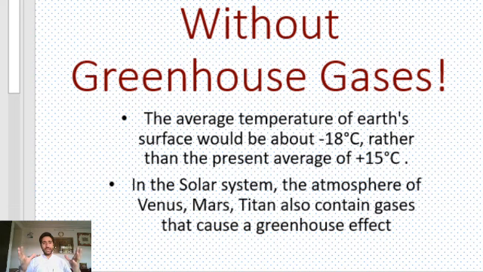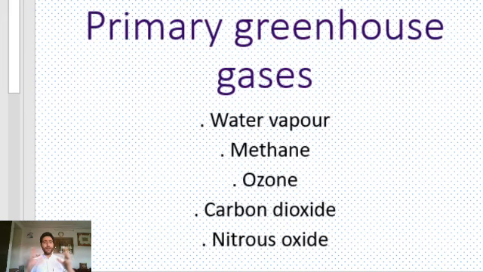It's not only responsible for a devastation in terms of the global climate change, but it's a blessing as well if it occurs in some optimum levels, because we survive, other living organisms survive, plants survive, and thus make the survival of the planet possible. So it's the greenhouse gases. Primarily, there are a number of greenhouse gases in the atmosphere, and the common examples are water vapors, methane, ozone, carbon dioxide, and nitrous oxide.